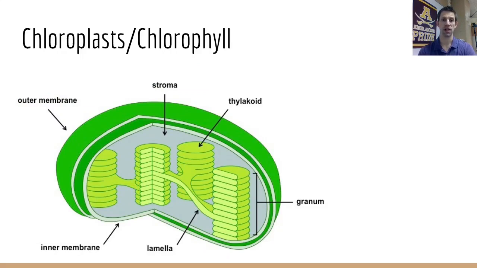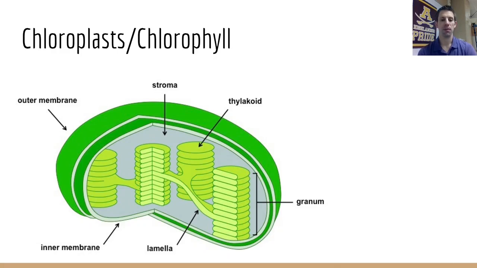So looking a little bit more closely at a chloroplast, we have an image of one here. Now, chloroplasts are unique. They're one of two types of organelles that have double membranes. So if you take a look at the structure on the outside of this chloroplast here, you should see two coverings on the outside of it. It has evidence of how the chloroplast got into the plant cells to begin with. There's a theory called the endosymbiotic theory that chloroplasts used to be their own self-living organisms, and then they were engulfed or eaten by a plant-like cell, and then the chloroplast just went on living inside of it, which is really quite an interesting scenario because normally when living things eat other living things, they digest them for food. But in this case, the chloroplast lived.